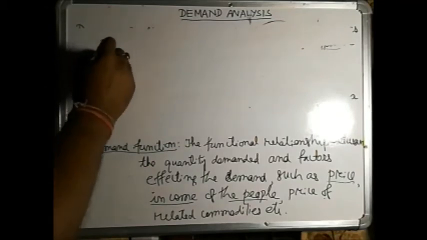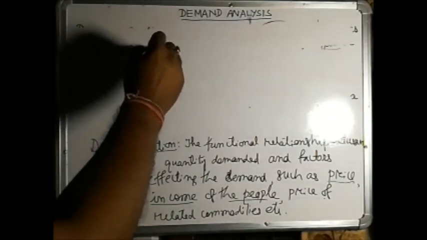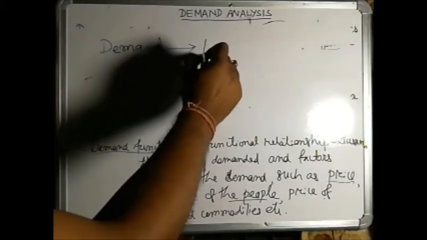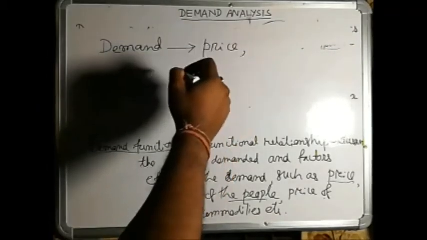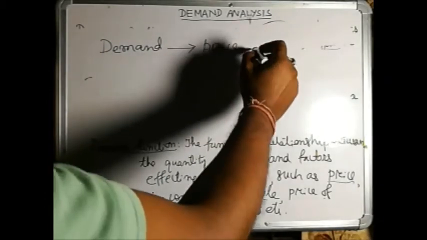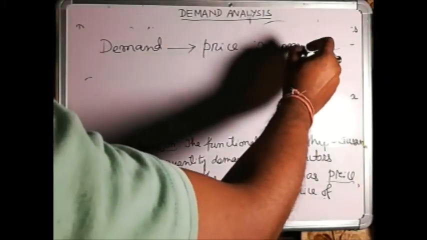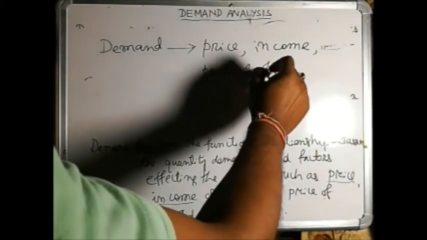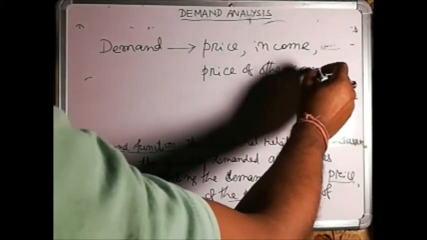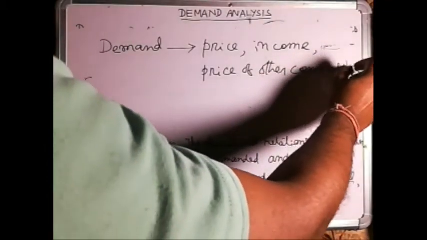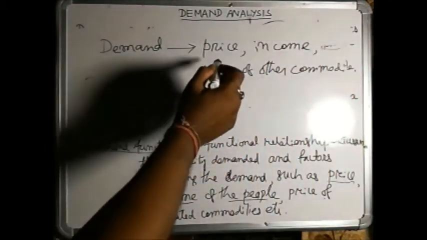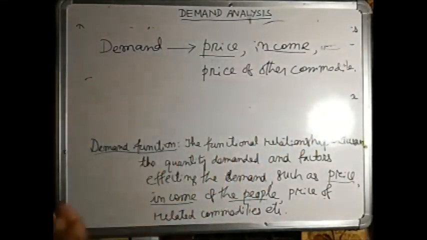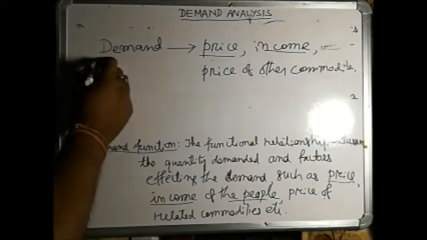If we take demand on one side, demand is the dependent variable, and demand will depend on the price of the particular commodity, the income of the people, or the price of other commodities. In that case, price of that commodity, income, and price of the other commodities are independent variables, and demand is the dependent variable.